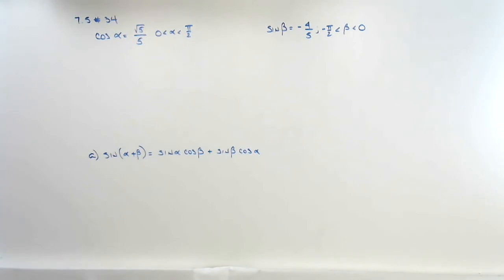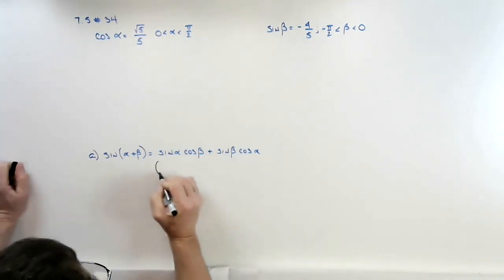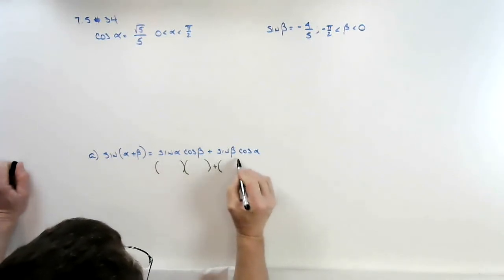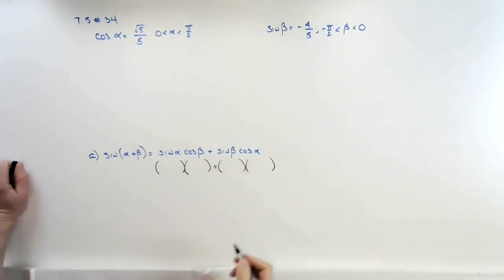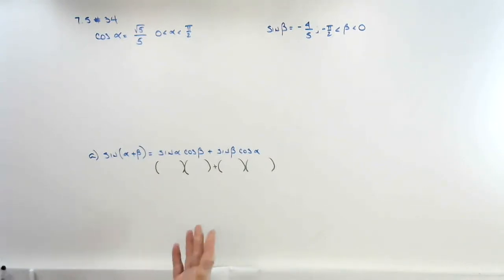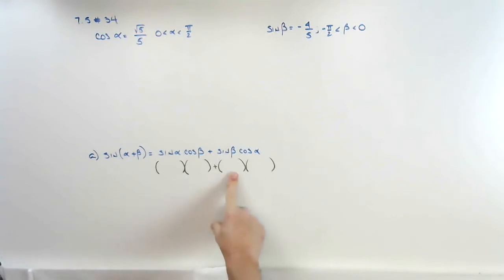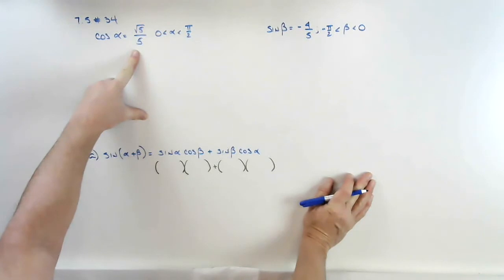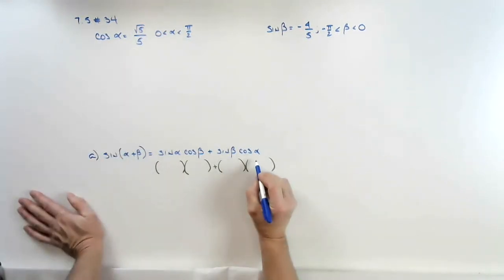Now, for us to answer the question, we have to find each of these four values. The way I like to do that is I like to represent this as a fill in the blank problem. So we have this number we have to find, this number, this number, and this number. Now, how are we going to find those numbers? Well, we already know what the cosine of alpha is, so we can put that number right here.